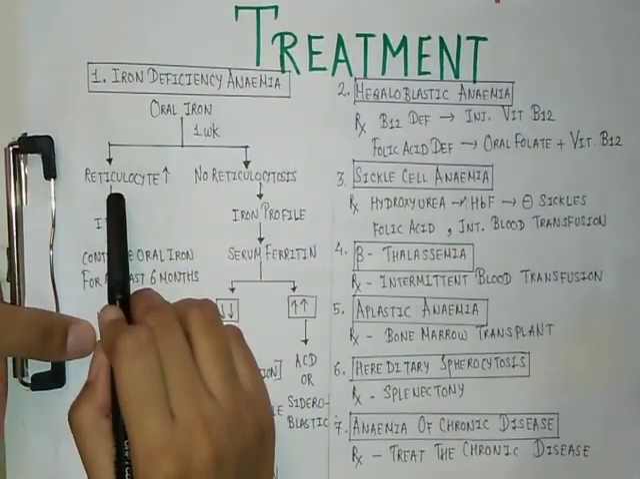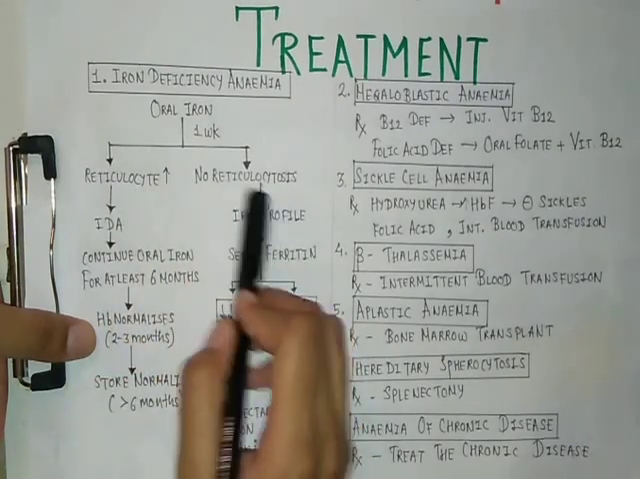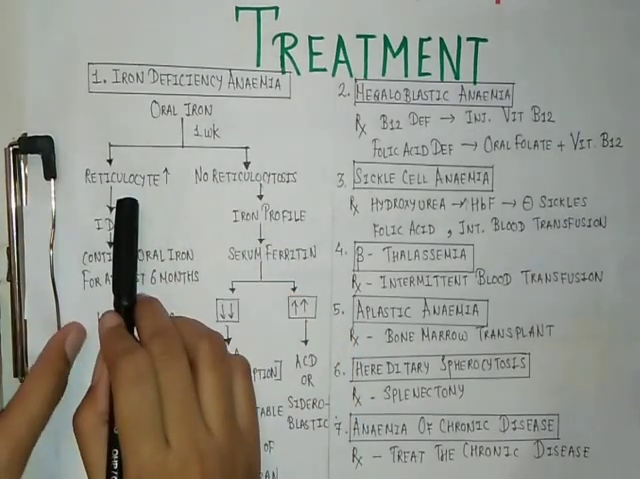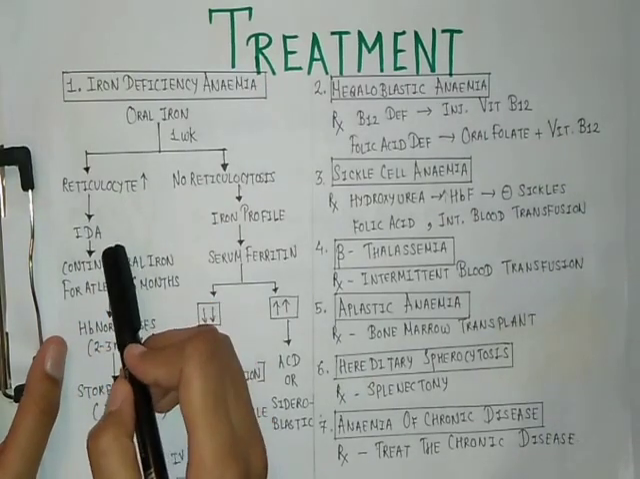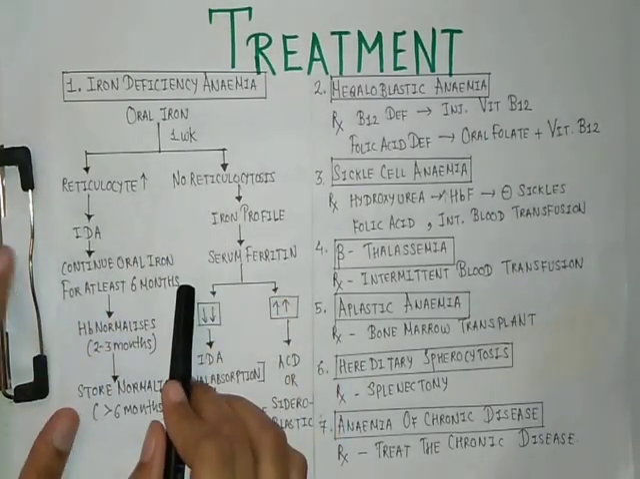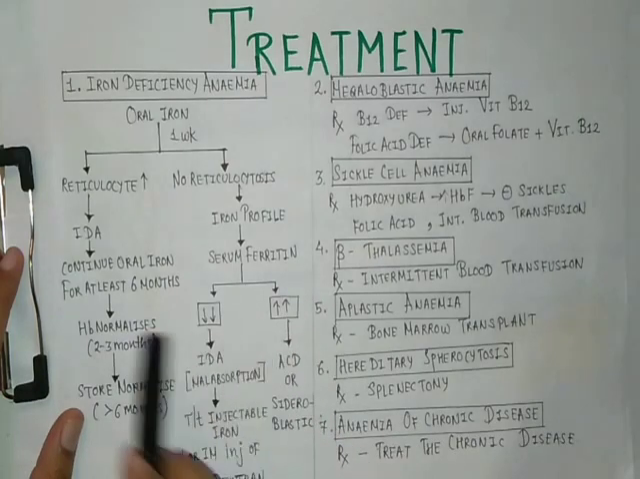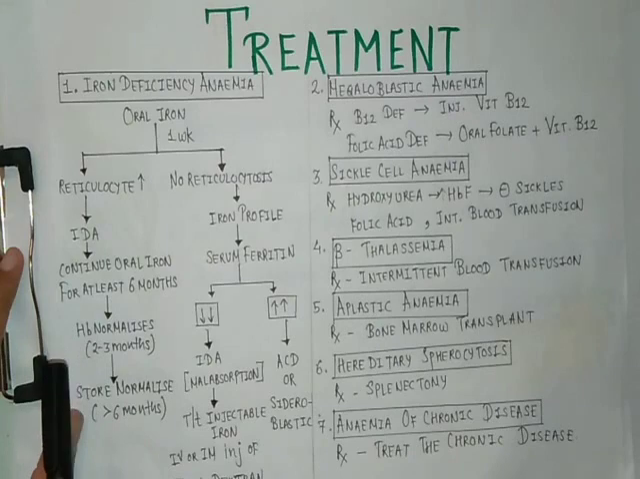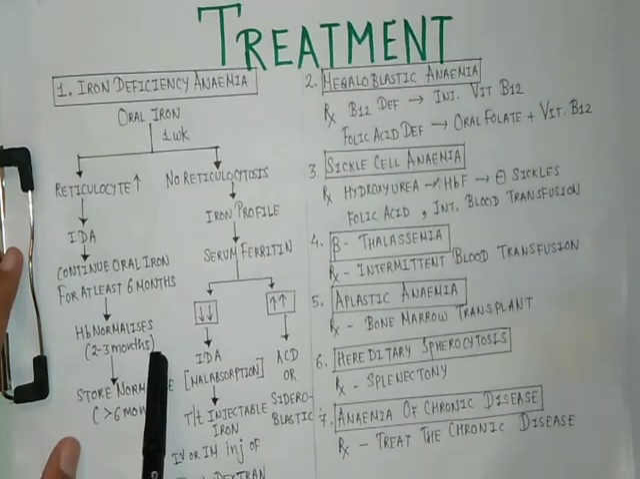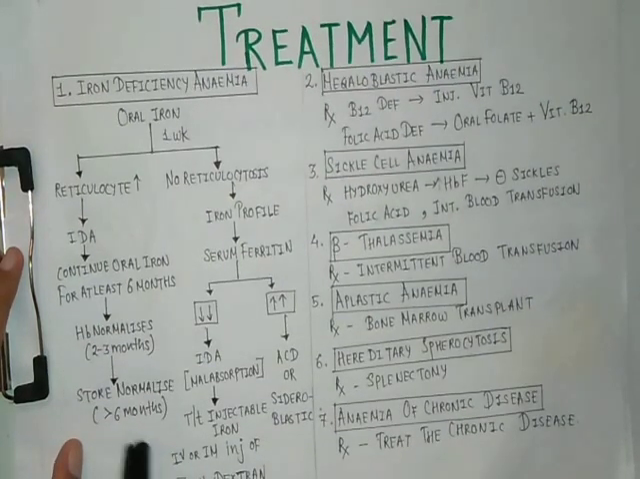After that, we have to do a blood checkup and see the reticulocyte count. If the reticulocyte count increases in the patient, then we will confirm it as iron deficiency anemia and continue those oral iron tablets for at least 6 months because it takes almost 2 to 3 months for hemoglobin to normalize and almost 6 months to normalize all the stores of the body.